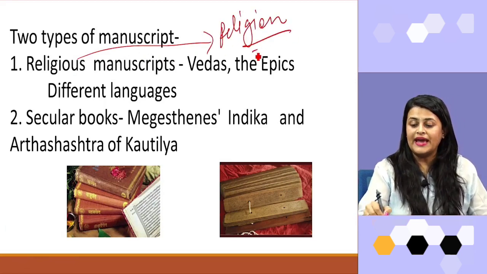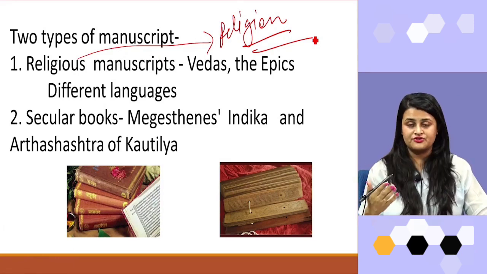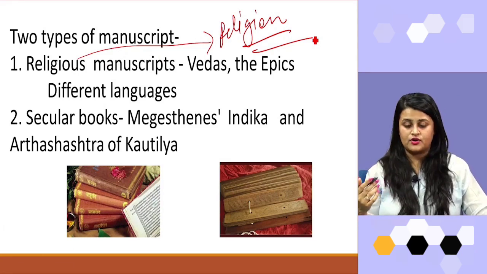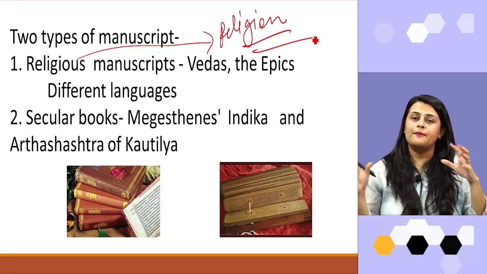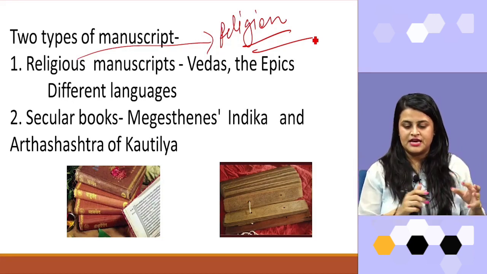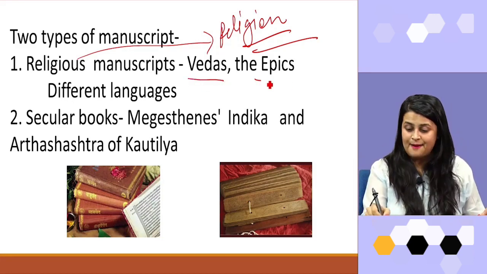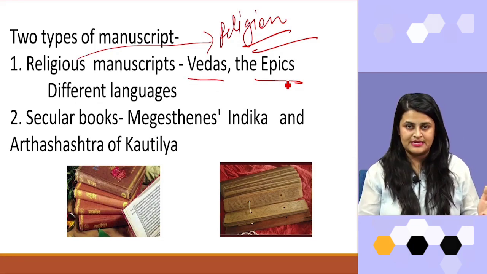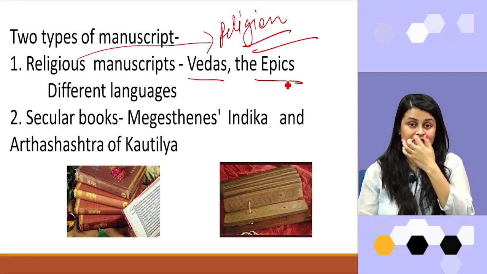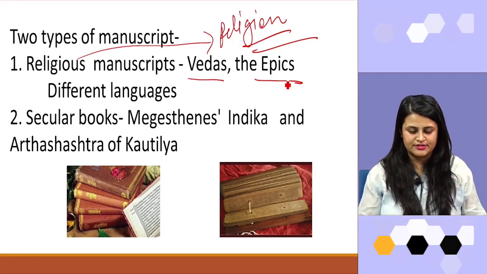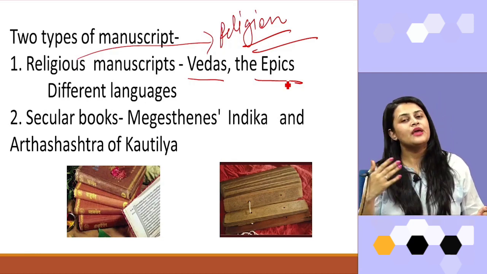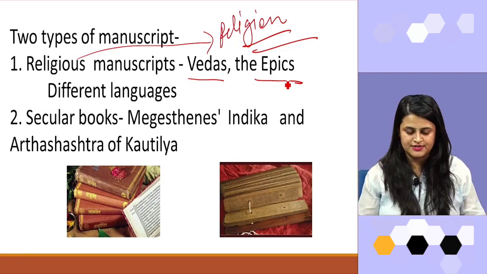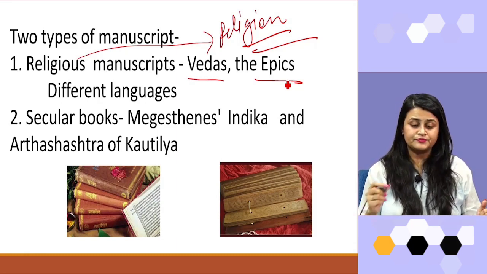So we have many written records, many literary sources, where we have found about the religion of that time period. For example, Vedas, and two very famous epics, Mahabharata and Ramayana. These are all religious manuscripts. We have found these manuscripts in different languages: Sanskrit, Tamil, Prakrit.